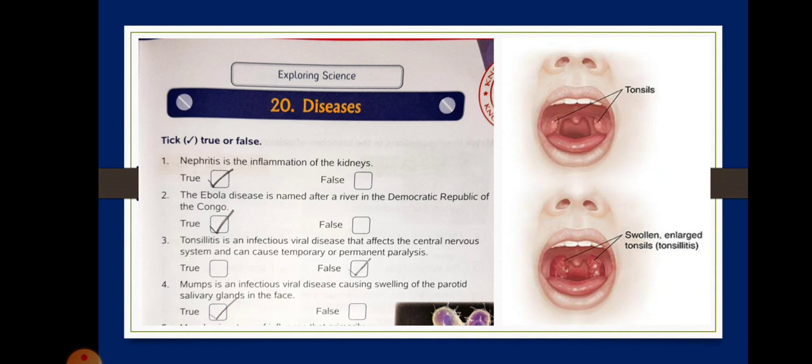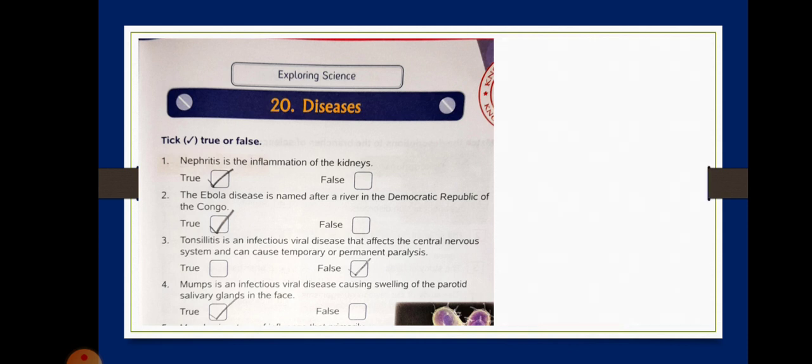So here the statement says that it is an infectious viral disease that affects the central nervous system. It is nothing like that, and it can cause temporary or permanent paralysis. It doesn't cause paralysis and all. So that is why the statement is false. So next we are moving on to number 4.